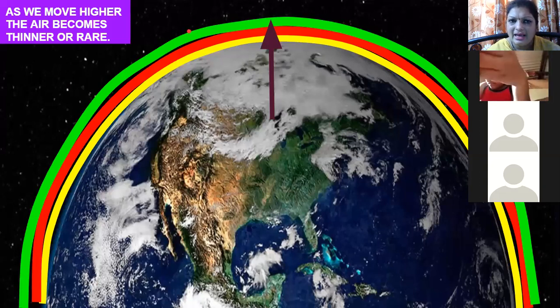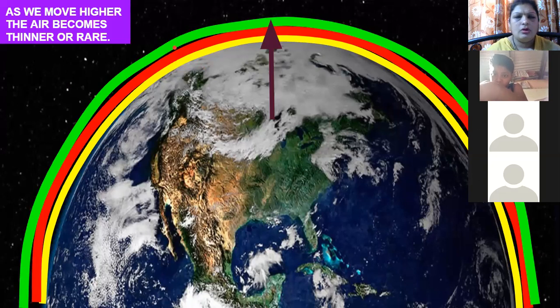So when the air is less, you will not get enough oxygen also. So the amount of oxygen will also reduce. Whenever you are going at a height away from the earth's surface, the level of oxygen is also less. That means your air is thinner or rare.